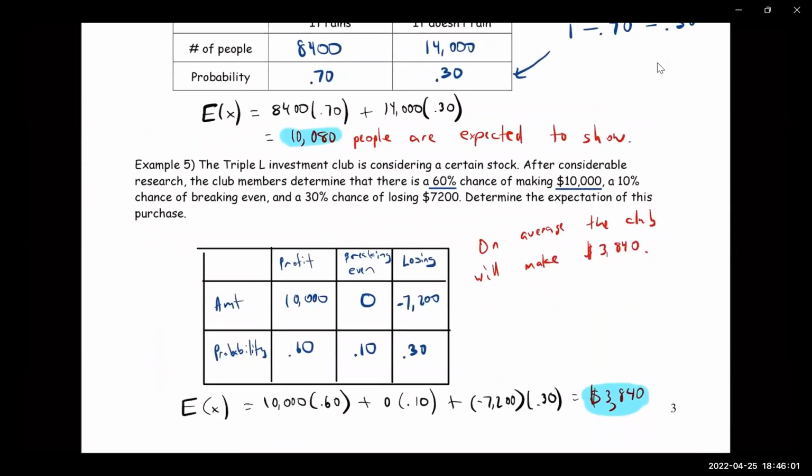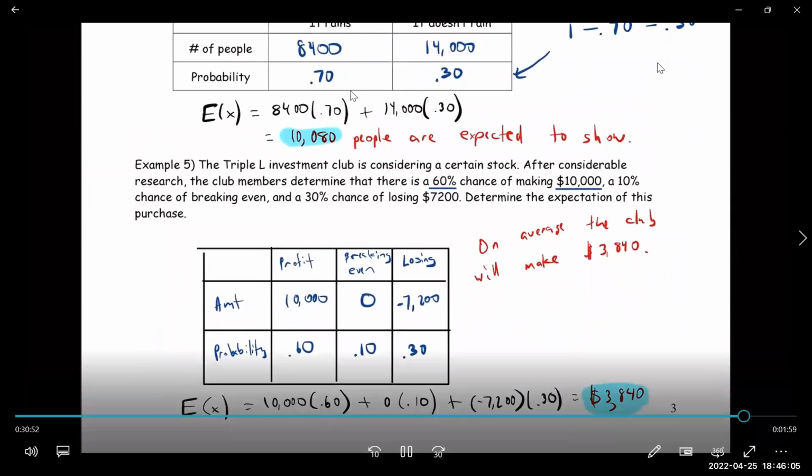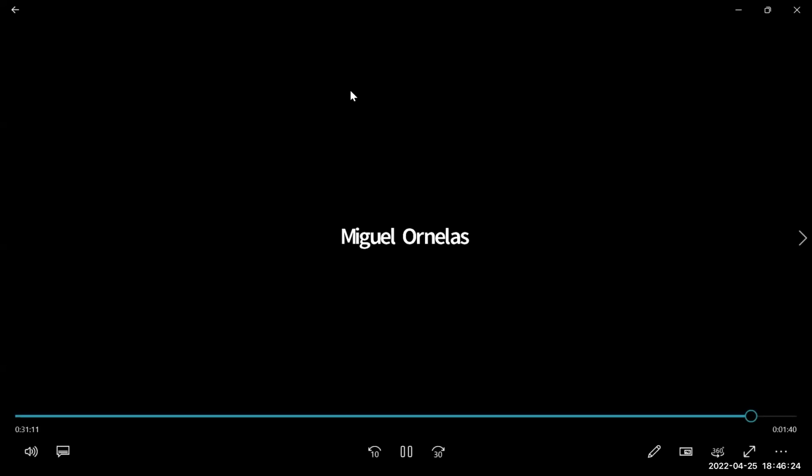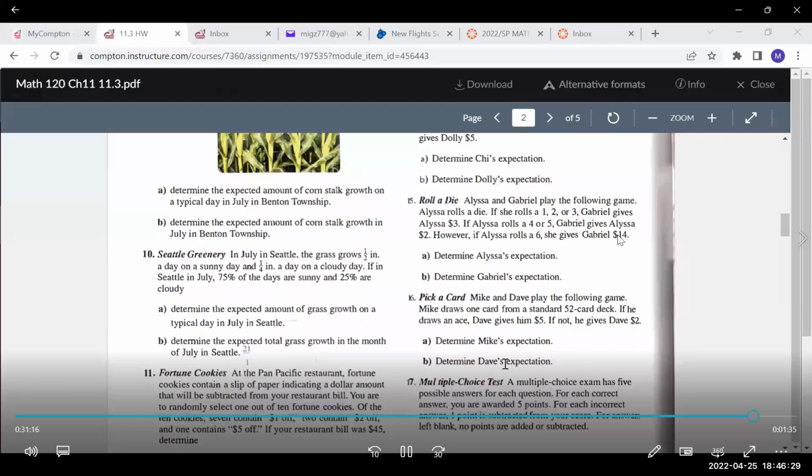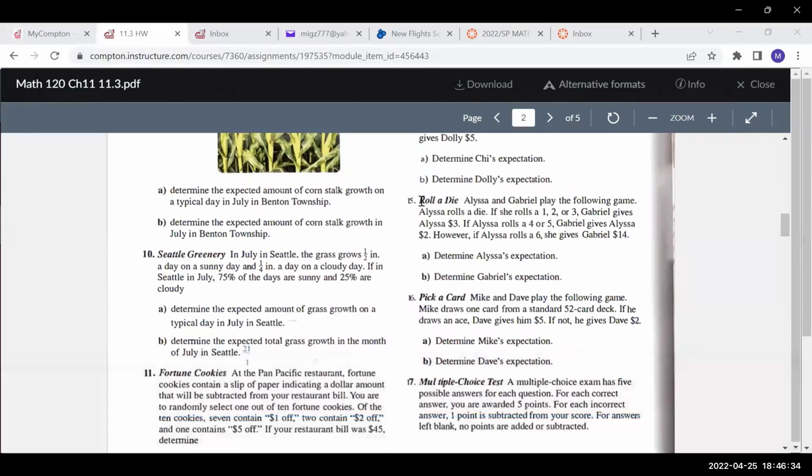All right, so let's take a break and then after the break, we'll do maybe a couple of homework problems. Let's take a look at the 11.3 homework. You'll see I clicked on it already. Let's go over number 15.